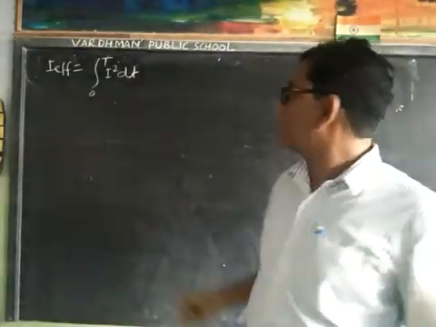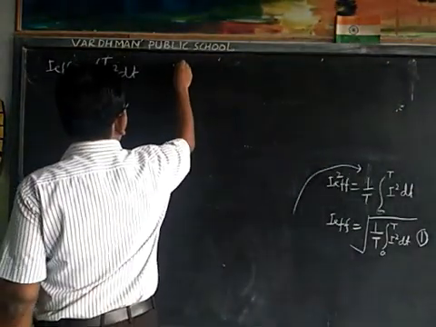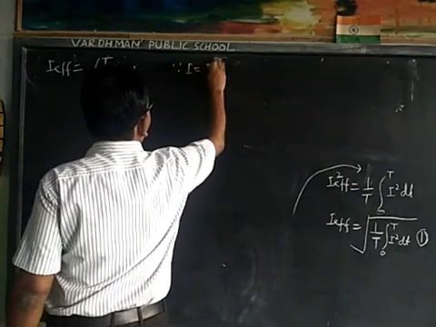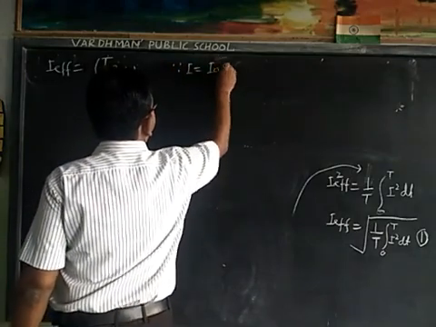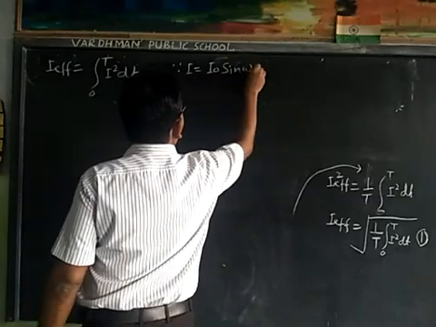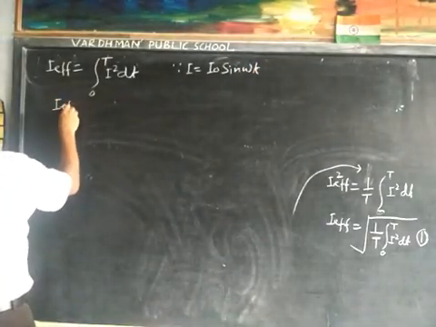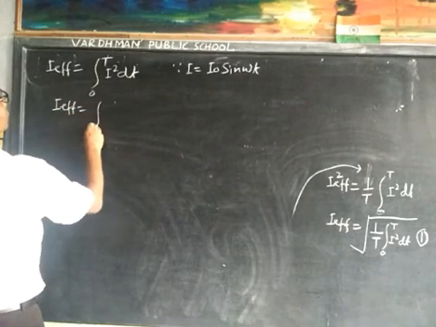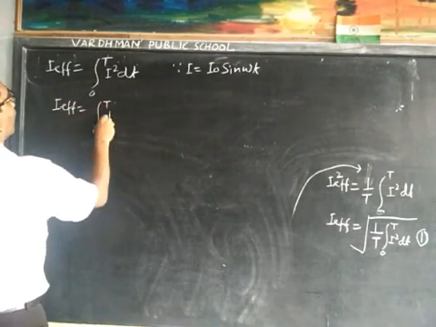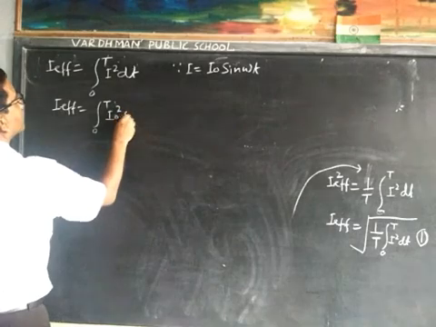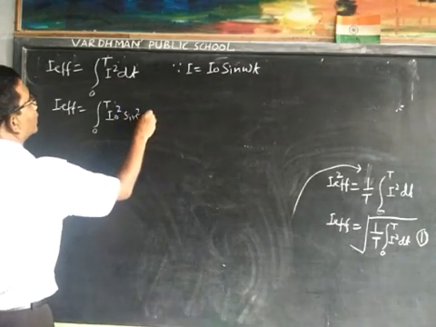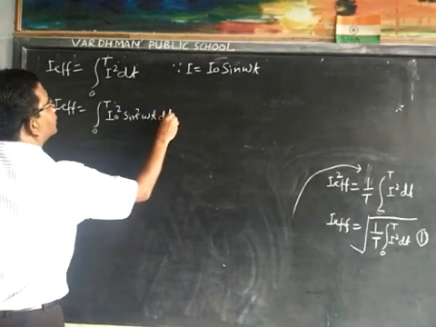We will put it here. Since I is equal to I0 sin omega t, therefore the integral is 0 to T of I0 square sin square omega t dt.